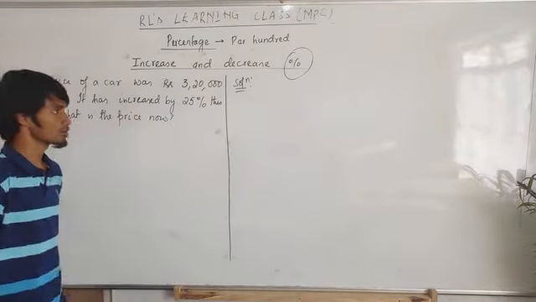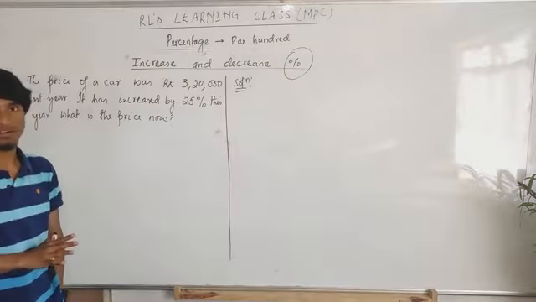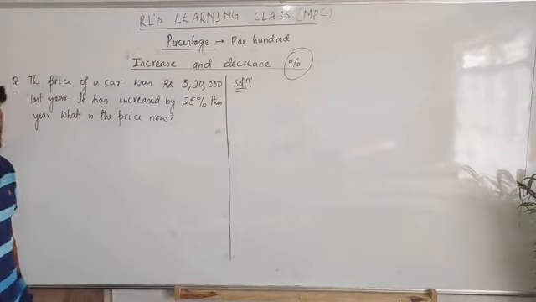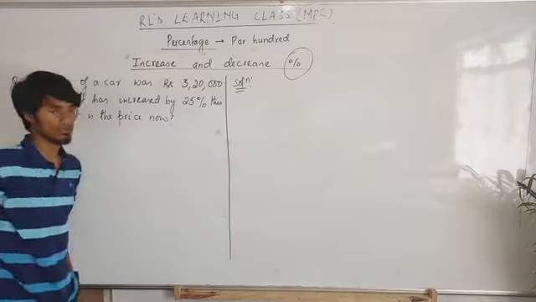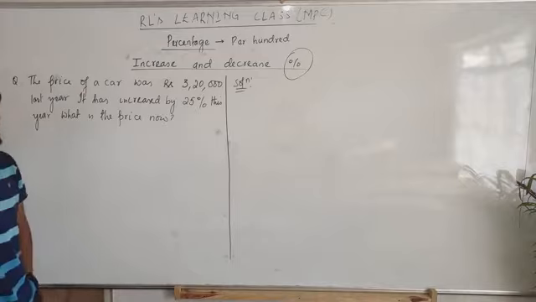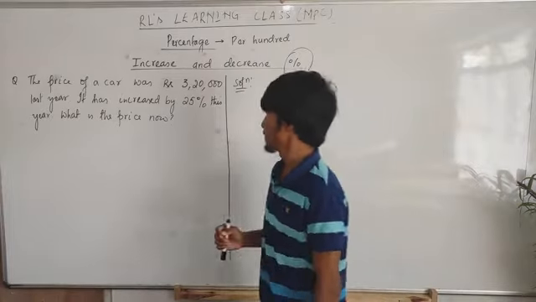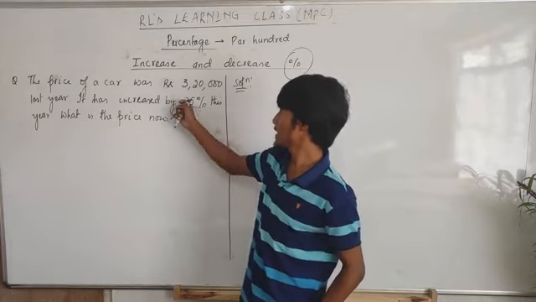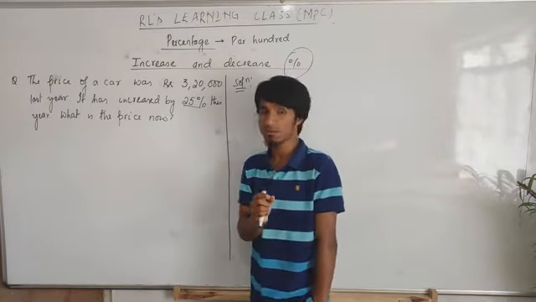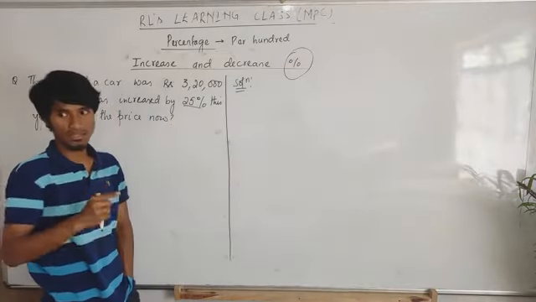Okay, now we'll make use of that formula. This is the question. After this question, we'll stop class here and continue in the next class. The price of a car was rupees 3,20,000 last year. Then it has increased by 25% this year. Then what is the price? The first thing, this 25% doesn't mean that the price of the car is increased by 25 rupees. This 25% is related to this 3,20,000.